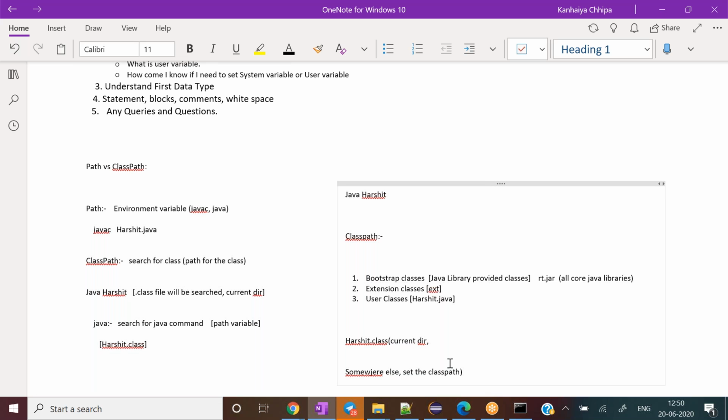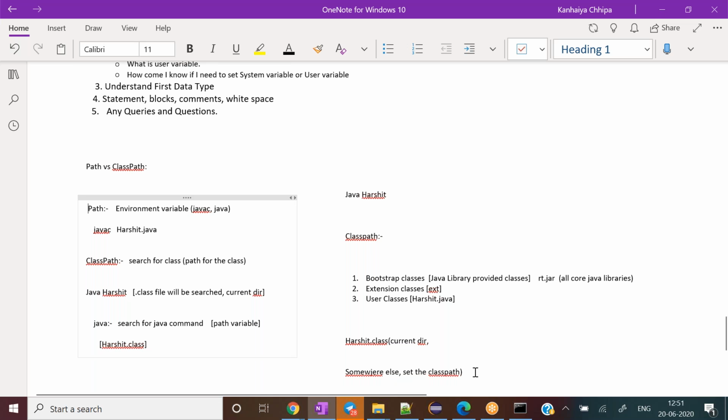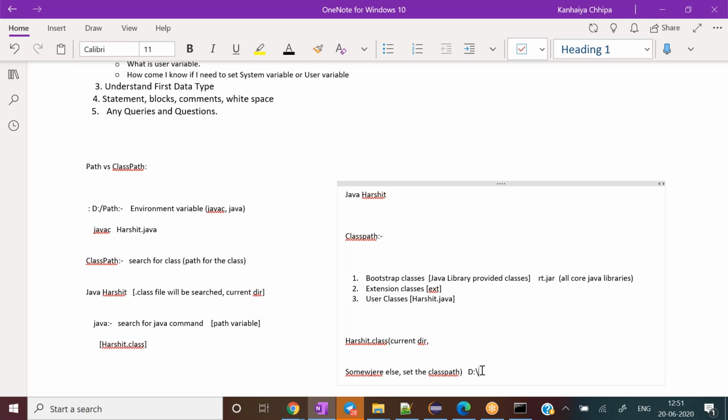Let's say I have done it in my D directory, and I set the D directory into the class path. Now, when I'm saying the other classes are also there, then how come this rt.jar file is being referred to?